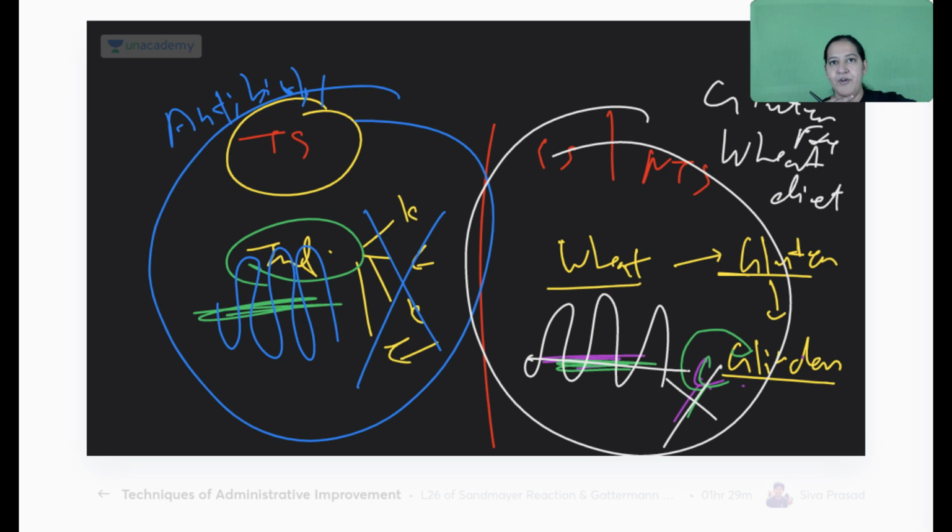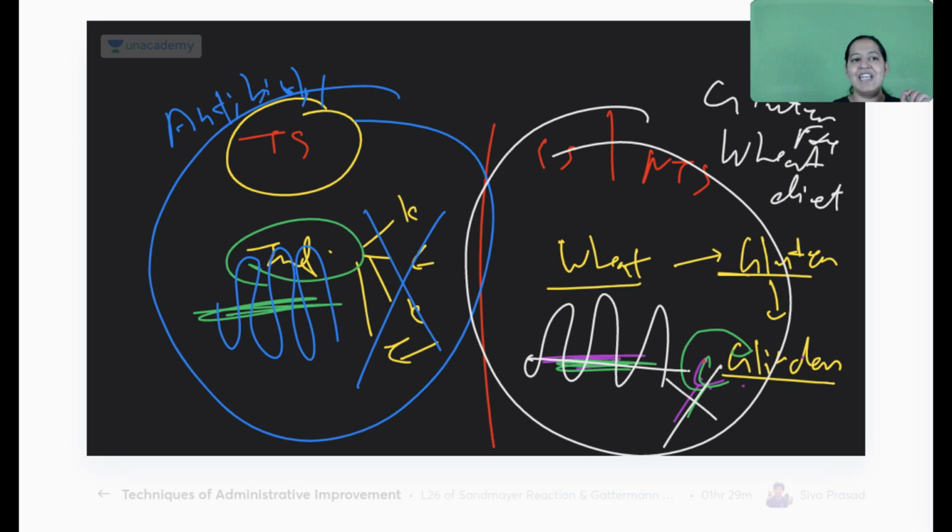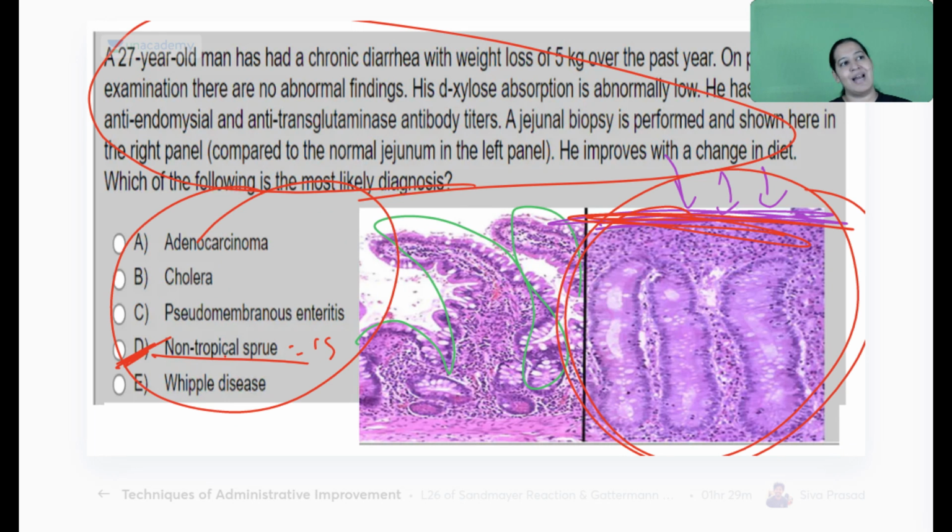Give me a thumbs up if you got the two types of malabsorption syndrome. So what are the two types? In both of them, biopsy is the same. That is the clinch in the question. The biopsy shows flattening in both. What are the names of the antibodies which are formed? These are known as anti-gluten antibodies or anti-transglutaminase antibodies. Two types of antibodies are formed. I will tell you the names.